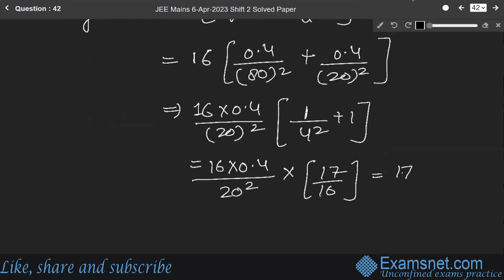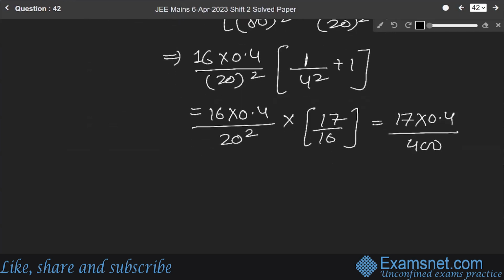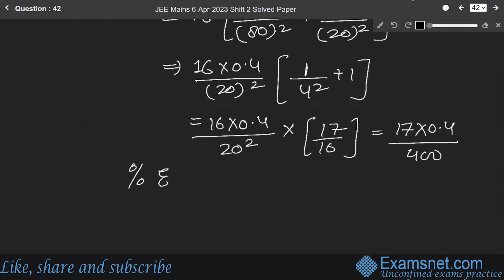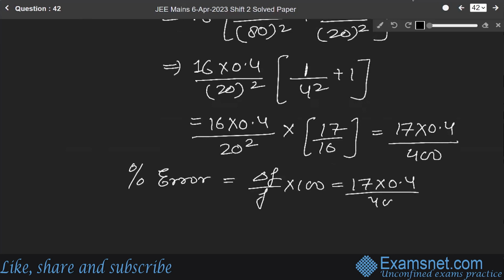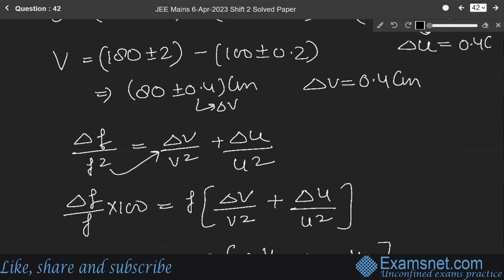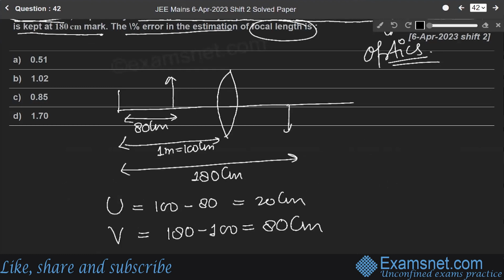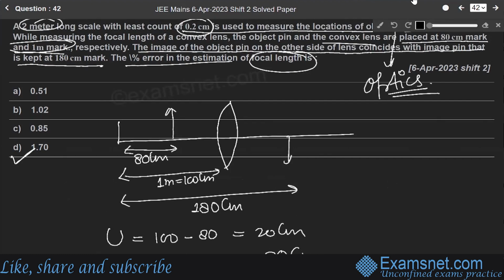So it will be equal to 17 into 0.4 over 400. Okay. So percentage error will be equal to how much? Delta F over F into 100. So it will be 17 into 0.4 over 400 into 100. Okay. So it will become 1.7 percentage error. So the correct option is D, 1.70. Got it? Now next question.